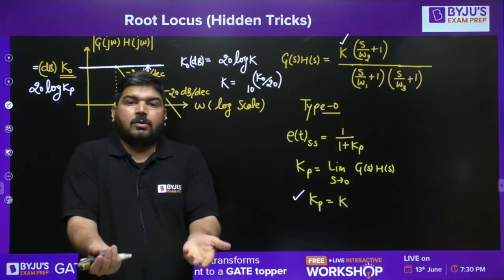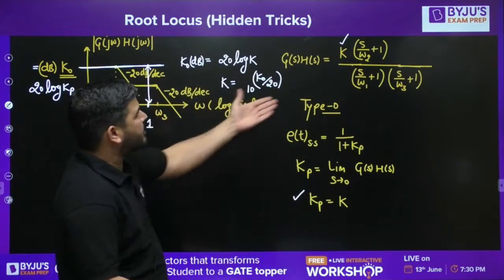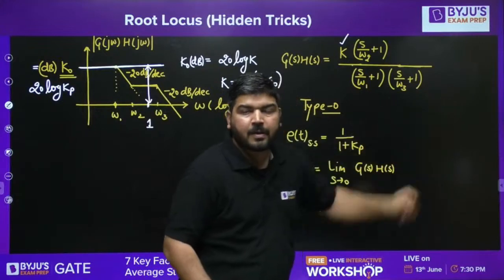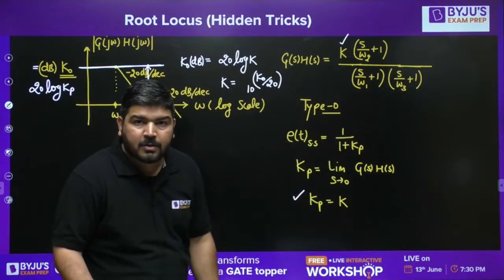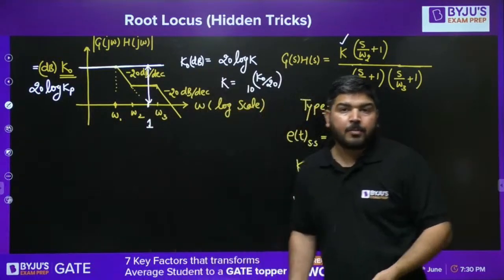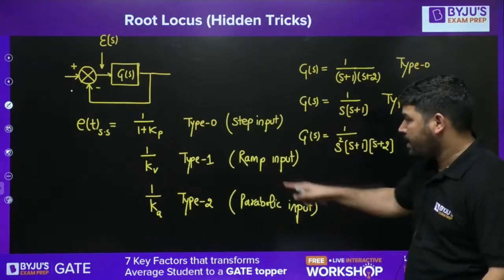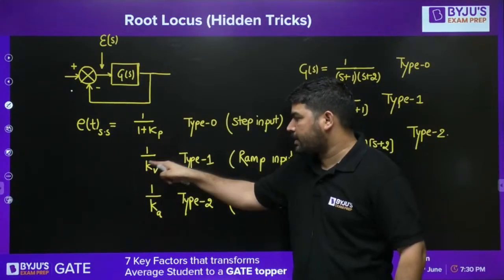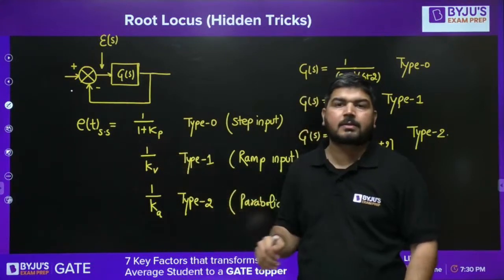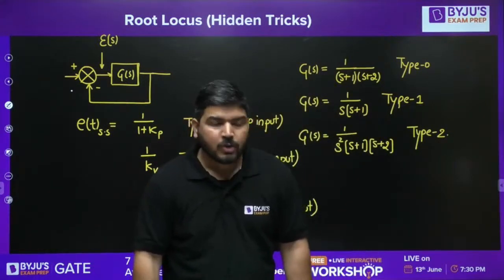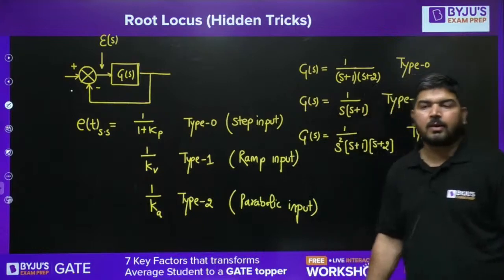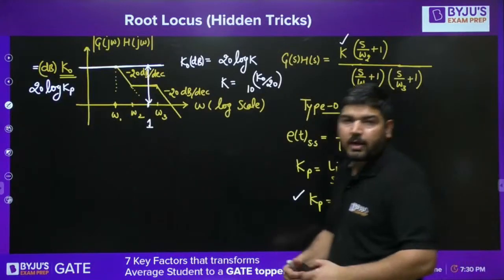If the system is not type 0, because this system is type 0, we know that there is no pole at origin. The system is type 0. Now let's come to type 1 system, because I know that for type 1 system, velocity error constant we have to calculate, and then 1 over Kv is the steady state error. So how to calculate Kv? Velocity error constant. How to calculate that?